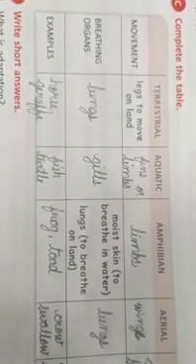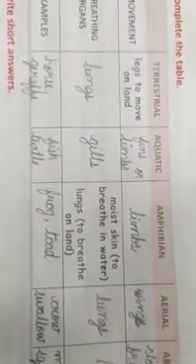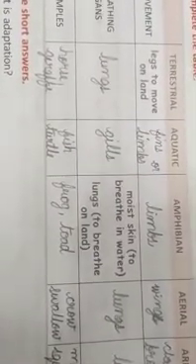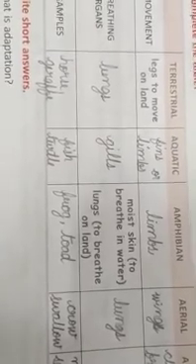Next one, examples. You can write your own examples, because terrestrial animals are animals that live on the land, they can be anything, right? Dog, cat, giraffe, zebra, anything. You can write any of them. I have written horse and giraffe. Aquatic animals also you can write any of them. Those living in the water: seahorse, octopus, crab, so many are there. I have written fish and turtle.